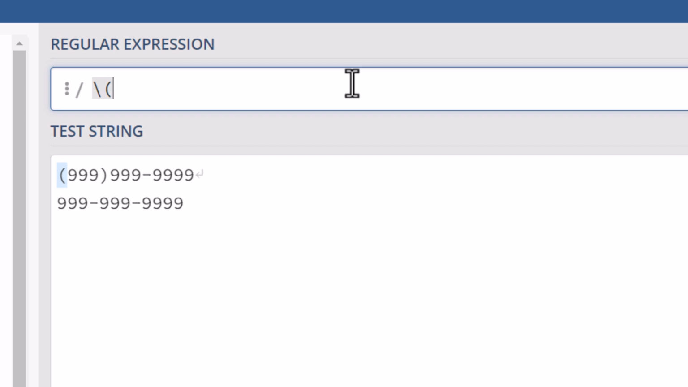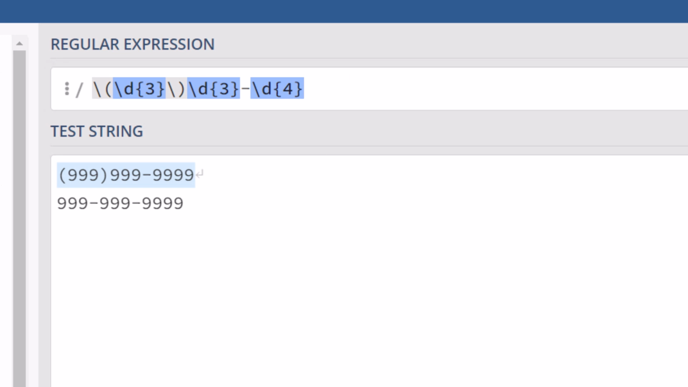So let's start by escaping the parenthesis. And then we're looking for digits, so backslash d, and we want exactly 3 in a row, followed by a slash to escape the closing parenthesis, and then the closing parenthesis. That's the first part, and you can see that it did pick up the pattern recognition there. Now we're going to follow that by immediately 3 digits, exactly 3 digits, followed by one and only one thing, which is a hyphen, followed by exactly 4 digits. So you can see that it's picking up the pattern of the first phone number.